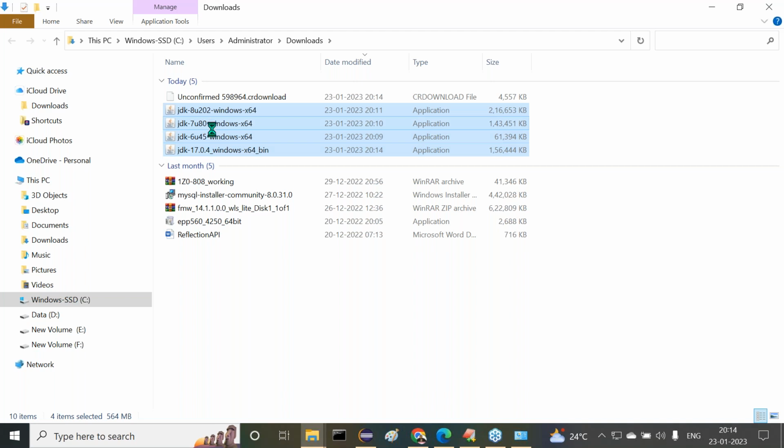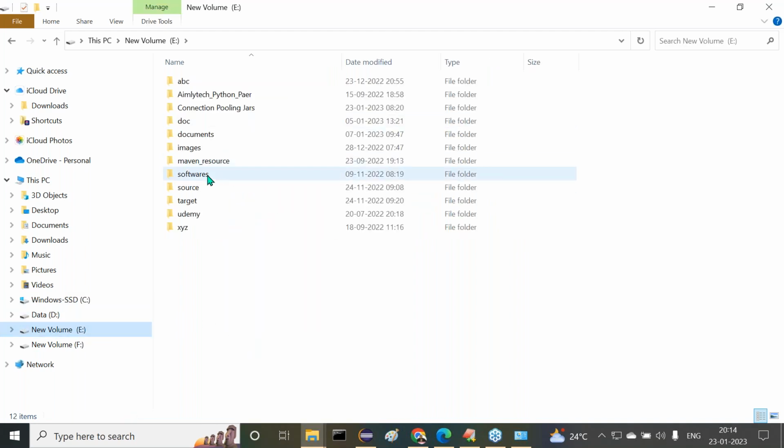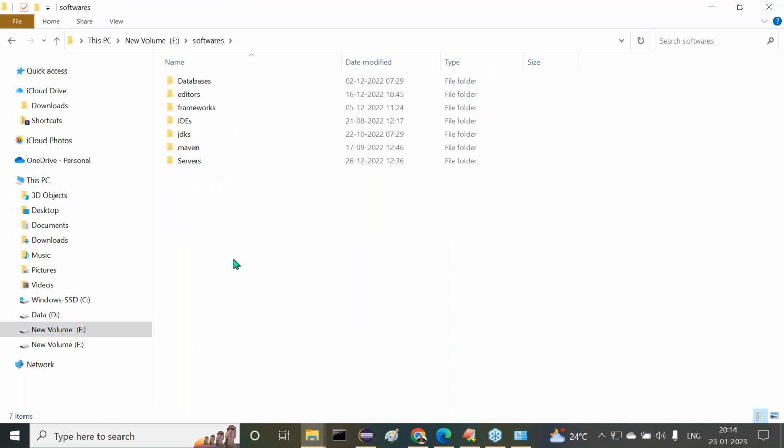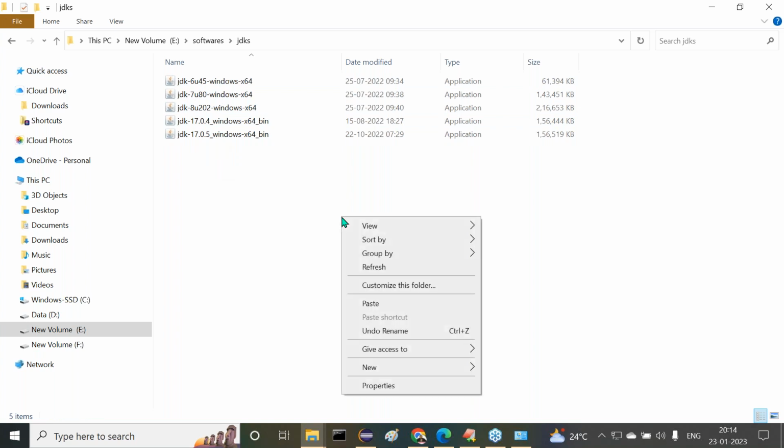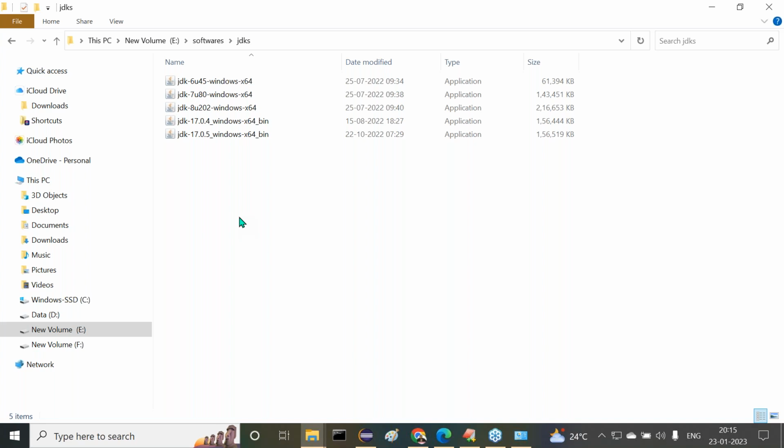Right. So now here, cut. In the E drive, all my softwares I'm going to keep in the softwares folder. In our system also maintain the same thing. Inside this E drive softwares, I want to create a JDKs folder. Inside the JDKs, all the softwares are already available, guys. Just what I have to do is right click and paste. Same softwares I downloaded are already existing here, so I'm not going to click on paste. Already they are available, not required. Okay, fine. So assume I clicked on paste.